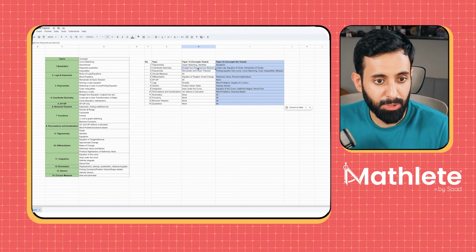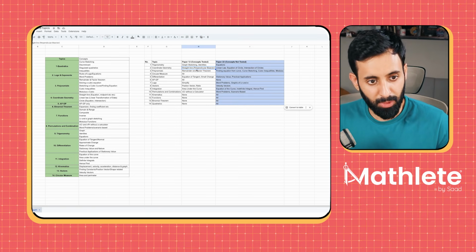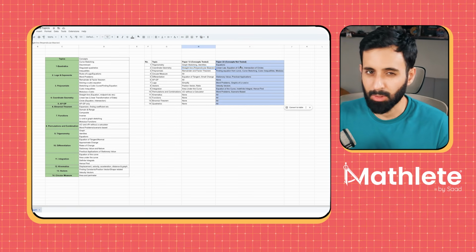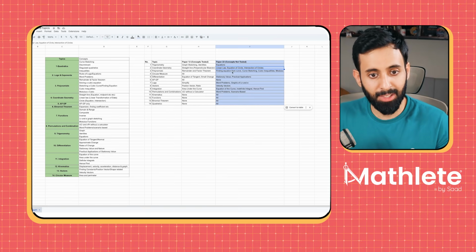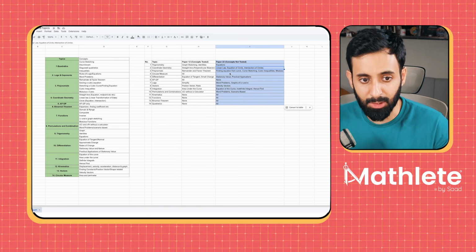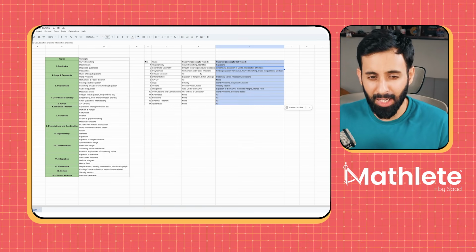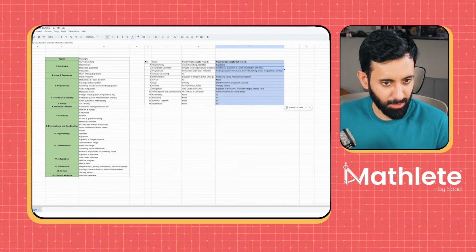Then there's coordinate geometry. The only question in paper 1 variant 2 was straight line, including a perpendicular bisector. So linear law, equation of a circle, and intersection of circles haven't been tested, which I can almost guarantee will be tested in paper 2 variant 2.